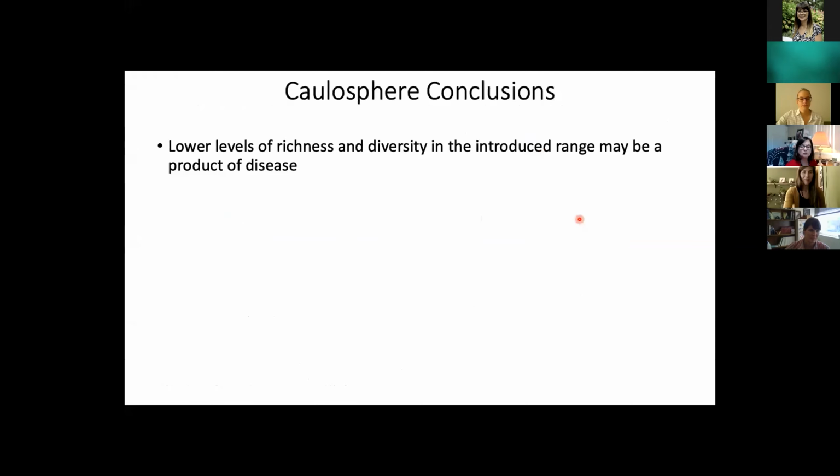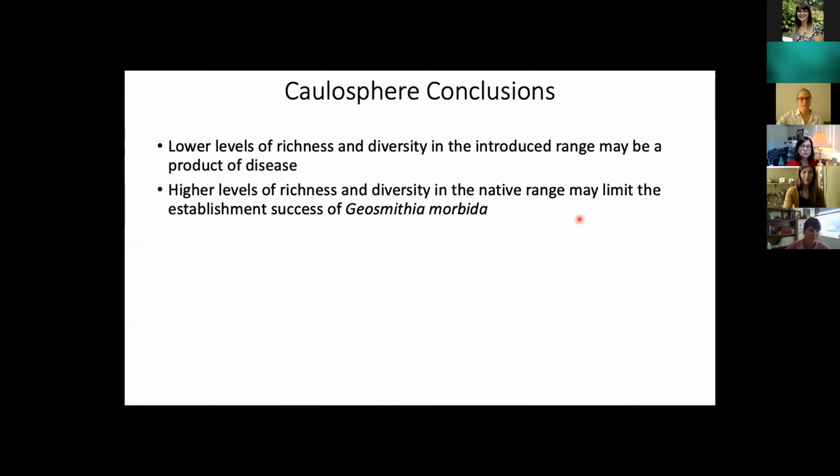This brings me to the conclusions for the caulosphere. First, what we found is that there are lower levels of richness and diversity in the introduced range, and this could be a product of just being sick with the disease. Maybe these infected host trees are not able to support as diverse a community as healthy trees. Alternatively, it's possible that these higher levels of richness and diversity in the native range may serve to limit the establishment success of Geosmithia morbida through competitive exclusion.